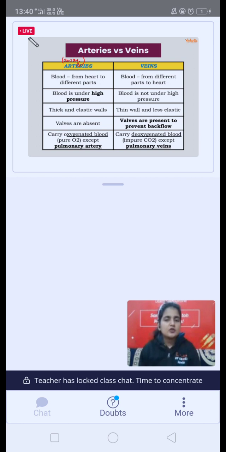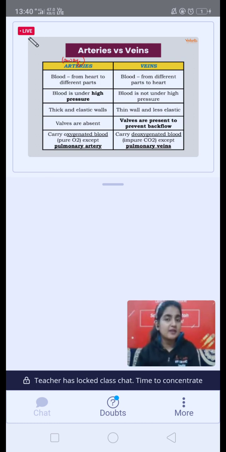Valves are absent in arteries. So guys, I will explain you what are valves. Valves are some structures which are present in veins, not in arteries, and they do not allow the blood to backflow. वो blood को पीछे नहीं आने देते हैं.